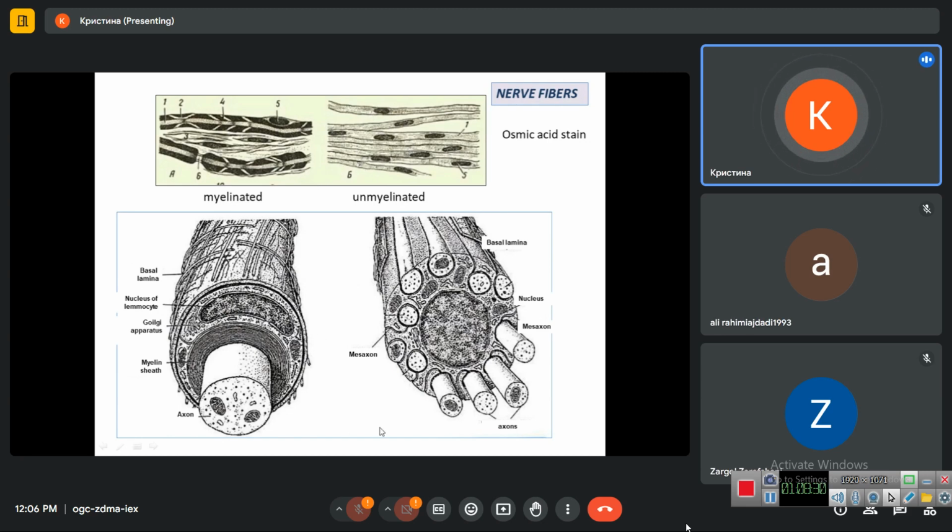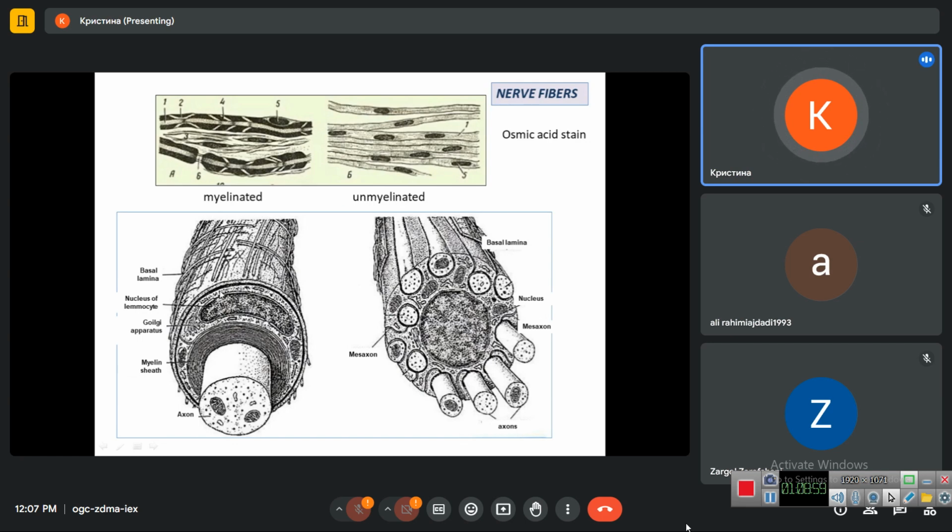In this diagram, we see it in cross section. So, in myelinated nerve fiber, we have the axon or axial cylinder in the center. Here it is non-stained. It is surrounded with myelin sheath. It includes many layers of membrane of the Schwann cell. Myelin is stained in black color.